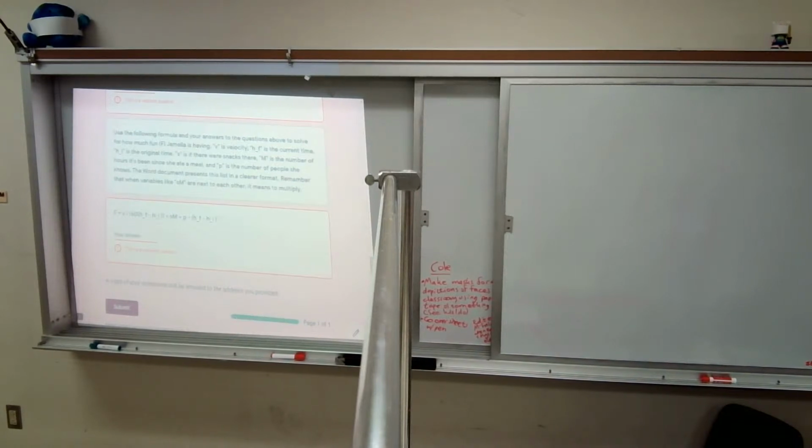So if velocity is 0 there, I'm just going to type this out right here. It will require that y'all show your work, so don't try to skip steps and not show your work.